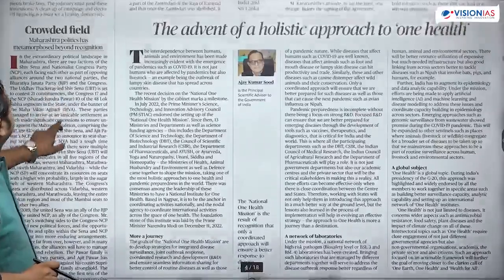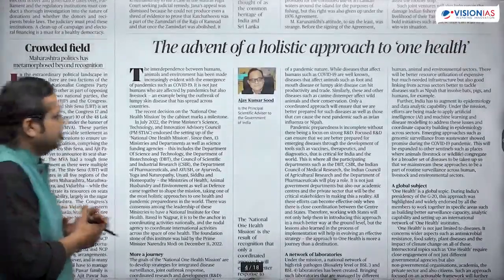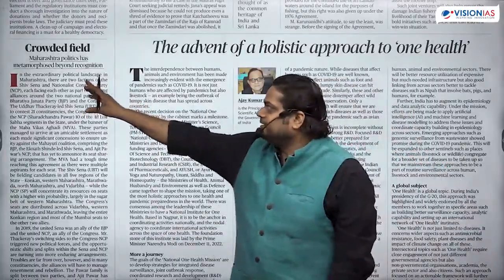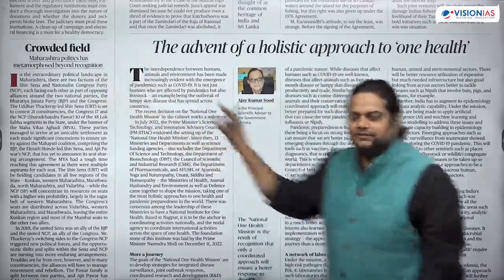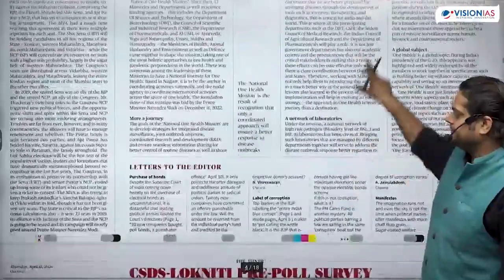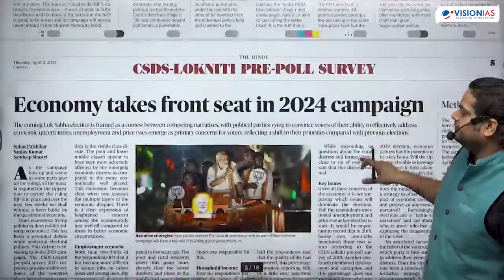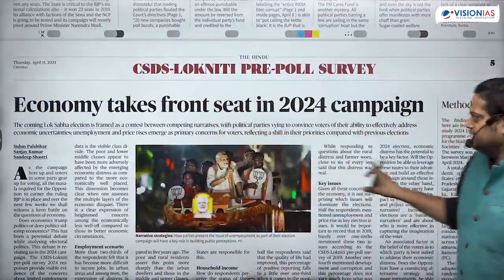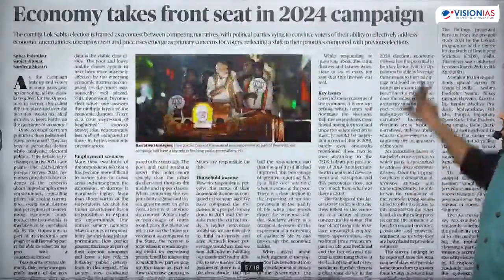Then this article, crowded field, Maharashtra politics will leave. This is about CSDS, the lead article. We can simply skip this article.